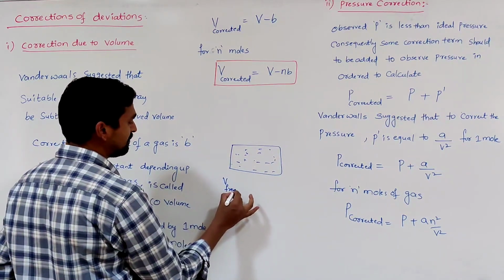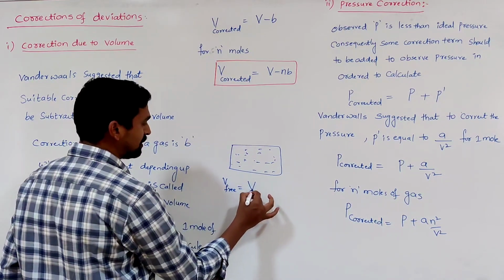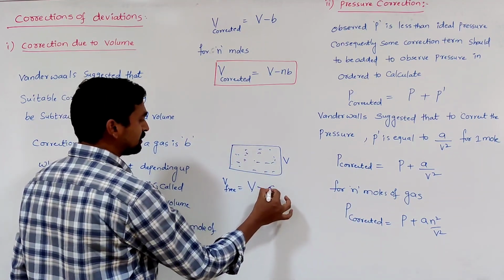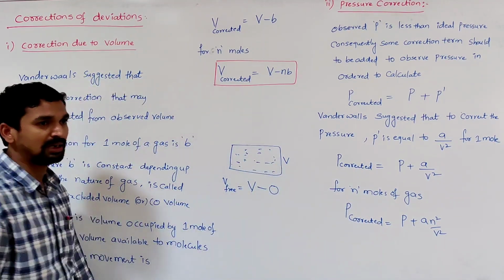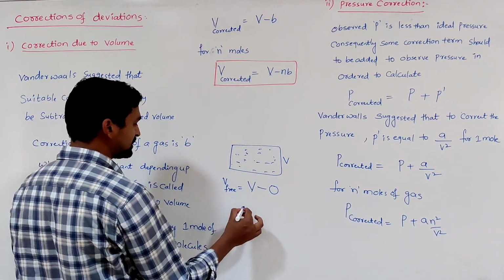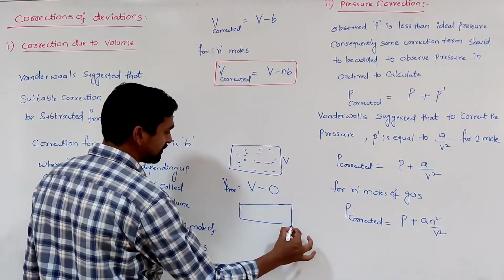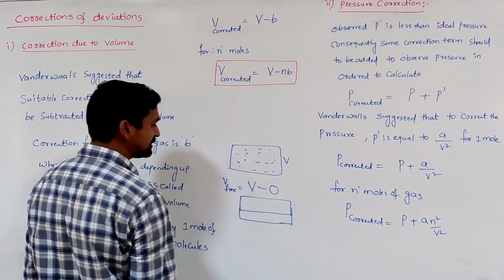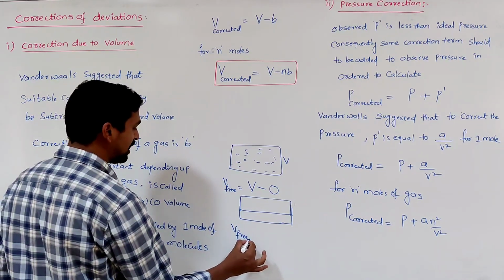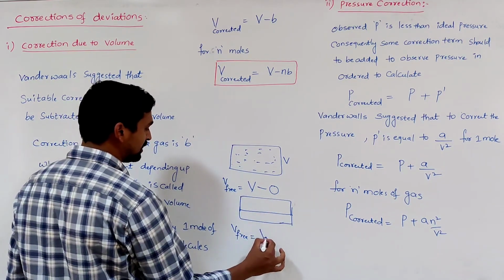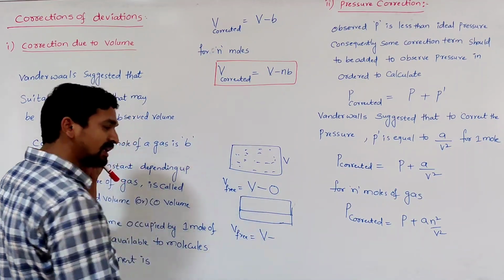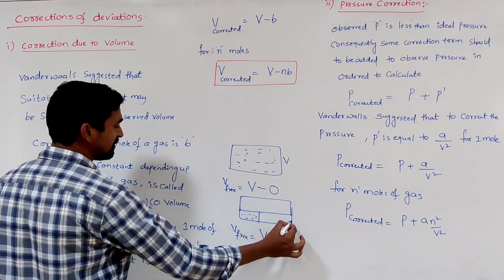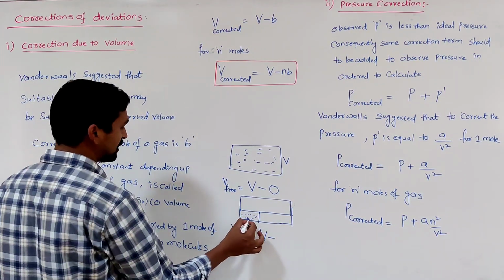How much free volume is available? Say the volume of the container is V, and part of that volume is occupied by the gas molecules. But whenever the pressure increases, the volume of the gas decreases. So now how much free volume is available? The total volume of the container V minus the free space available for the movement of a molecule. For example, all these occupy this much volume, and only this space is available for free movement. That's why we need to subtract this value.